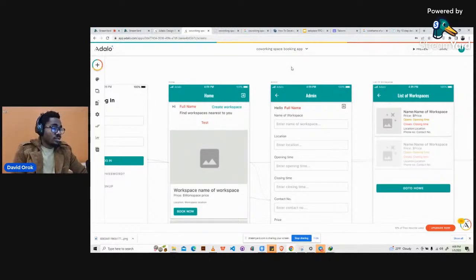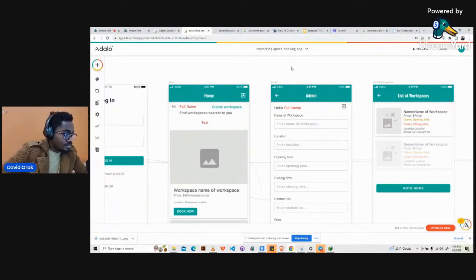All right. So the platform is called Adalo, and we will use Adalo to build mobile applications and web applications. These mobile applications can work on both Android and iOS devices. It's really cool. You can publish your applications on the Apple Store and on the Play Store directly from Adalo.